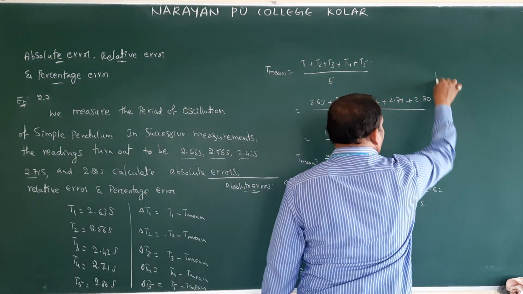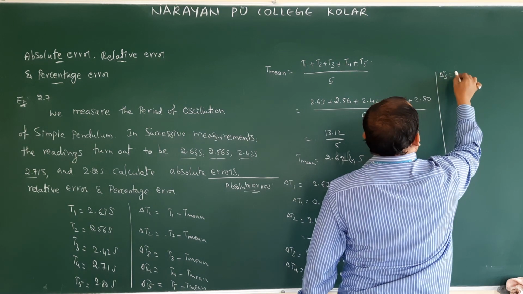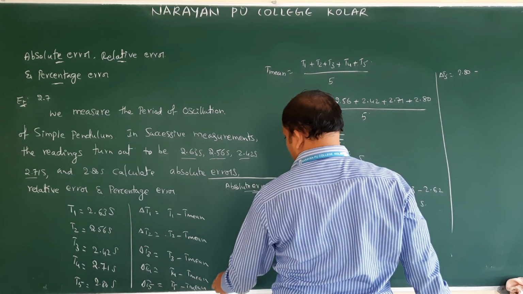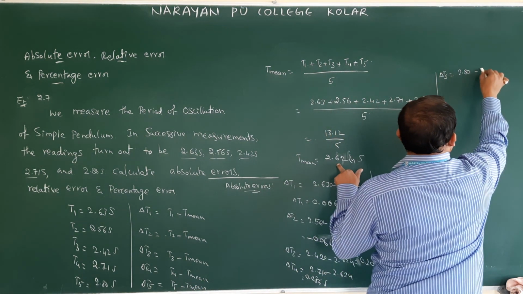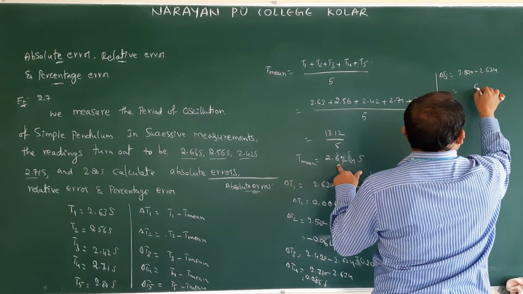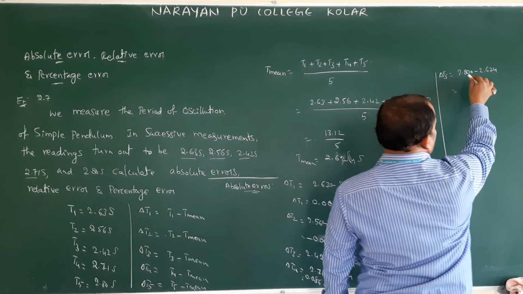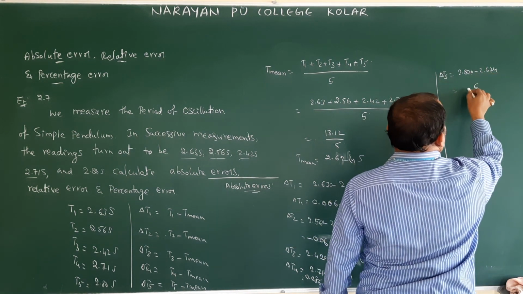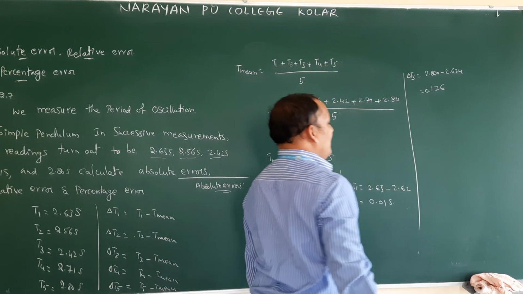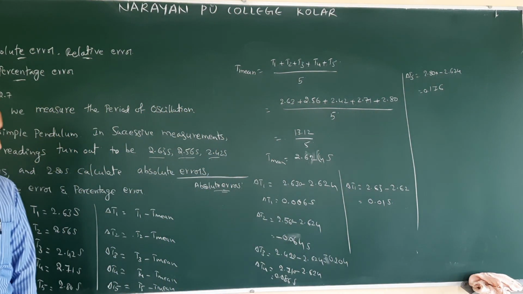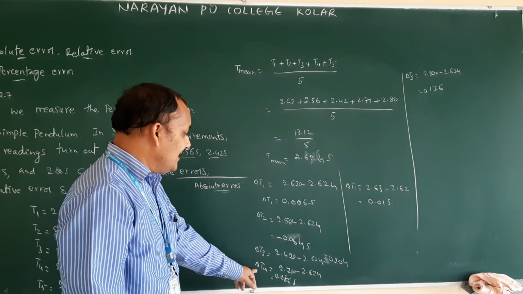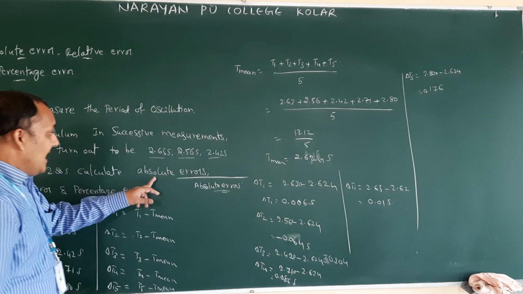Like that, delta T5. T5 value, how much? 2.80. 2.80 minus T mean value, how much? 2.624. 800 minus 624. 10 minus 4, 6. Isn't it? So 9 minus 2, that is nothing but 7. 7 minus 6, that is nothing but 1. So 0.176. See, anywhere we did a mistake? So correctly you got it. This is now delta T1, delta T2, delta T3, delta T4, delta T5. So these are the absolute errors we found.